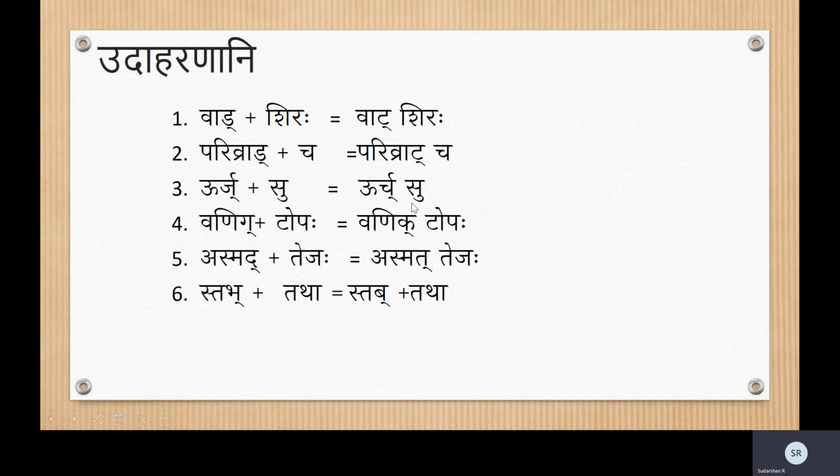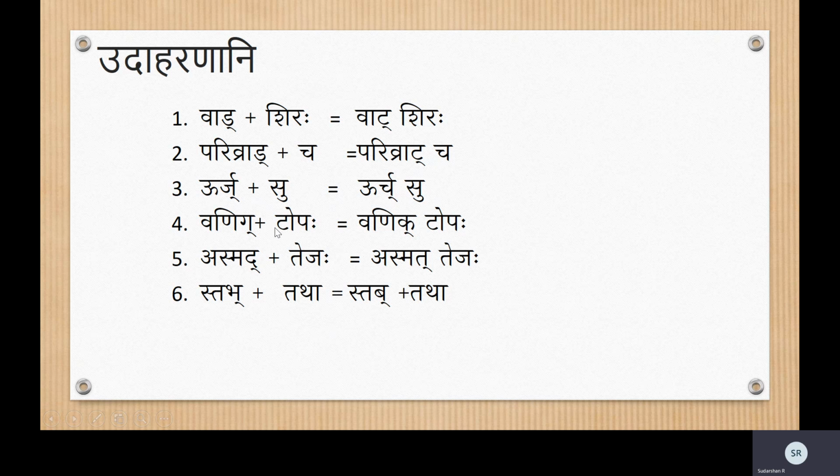Again, this is not the final product. It undergoes some more modifications, like the Ku Bhava. It becomes Urk, and then Shatva happens, and then it becomes Shu. So finally it becomes Urk Shu. But that is not the result of Chartva Sandhi. The Chartva Sandhi stops here. It changes the Ja to Cha, and it keeps quiet.